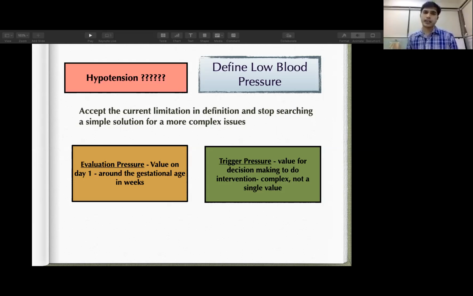Another terminology is a trigger pressure, used for decision making in the management of hemodynamic compromise, but it is very complex. As I have already mentioned, it can't be a single number of blood pressure; rather, it is more comprehensive and more physiologically based.